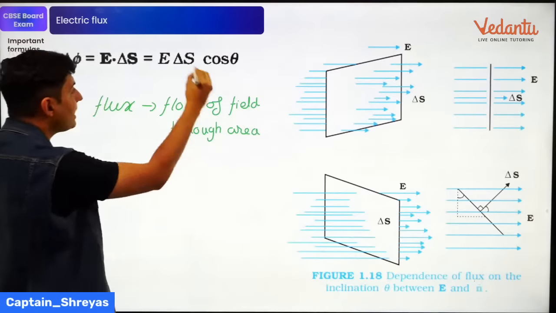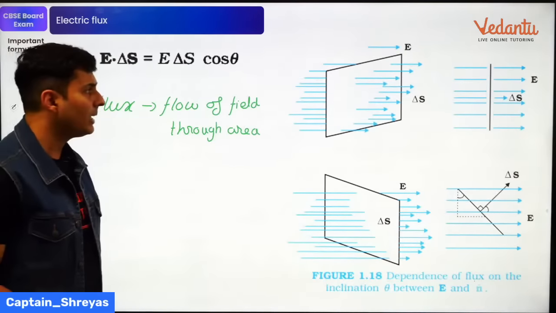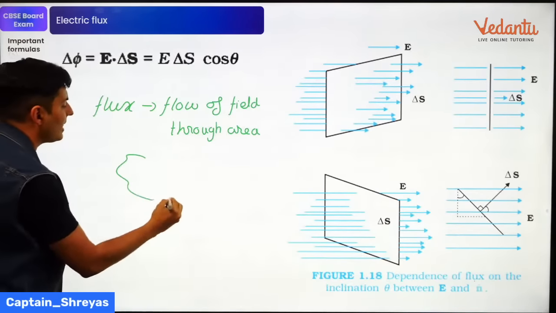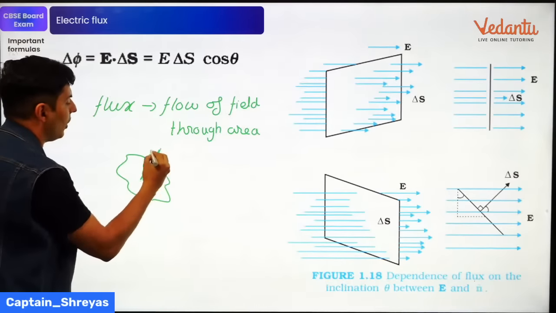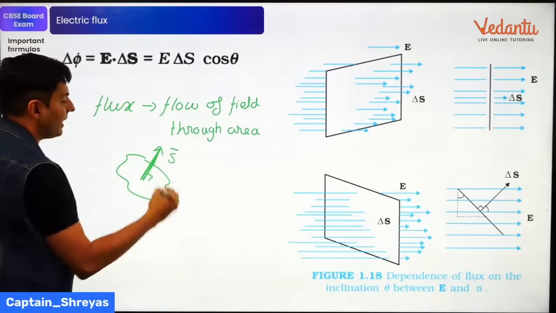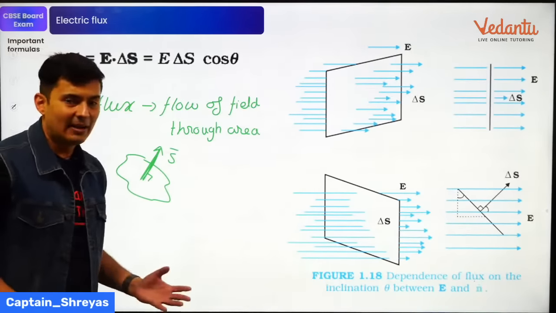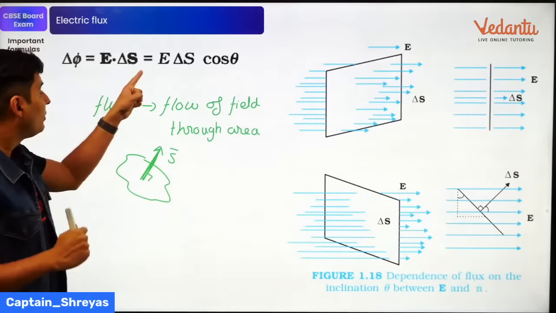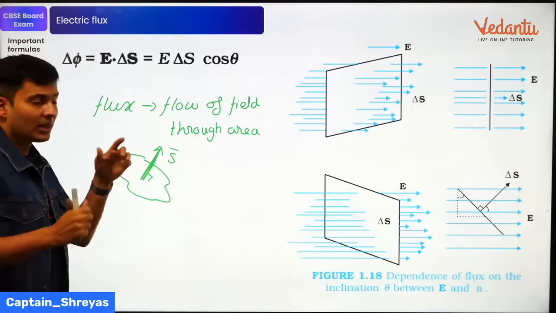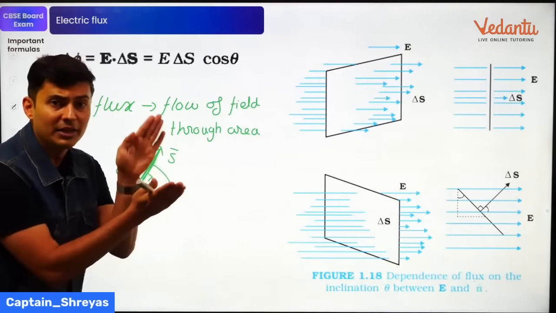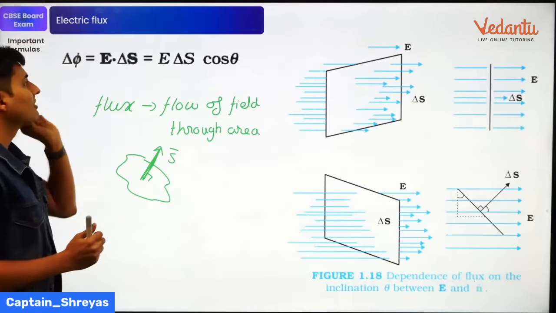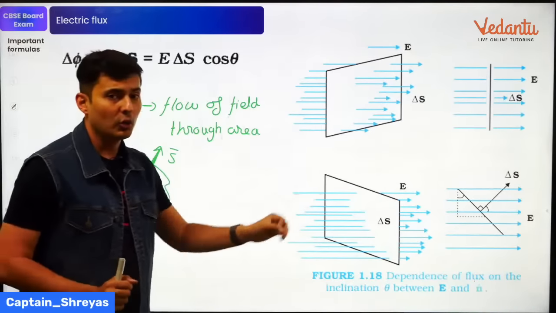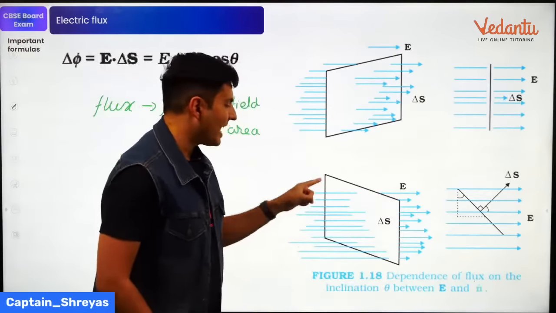And remember, area is considered as a vector quantity. So if you have any area, a perpendicular drawn to it gives me the area vector, and the area vector dot product with the electric field gives me the flux passing through the area. So look at this. This is my area.